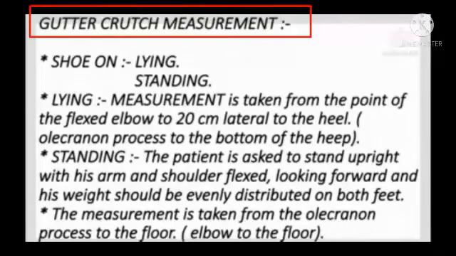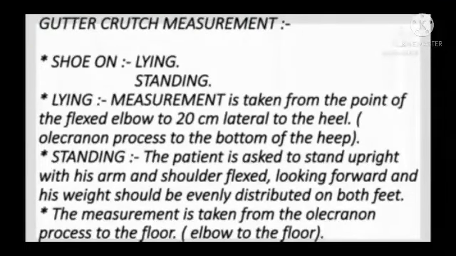Gutter crutch measurement. Shoe on. Lying and standing position. In lying position, the measurement is taken from the point of the flexed elbow to 20 cm lateral to the heel, from the olecranon process to the bottom of the heel. In standing position, the patient is asked to stand upright with the arm and shoulder flexed, looking forward, and the weight should be evenly distributed on both feet. The measurement is taken from the olecranon process to the floor, from elbow to the floor.